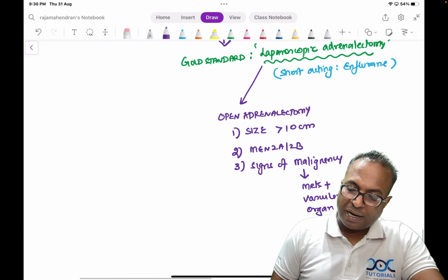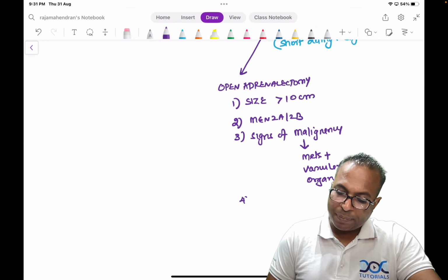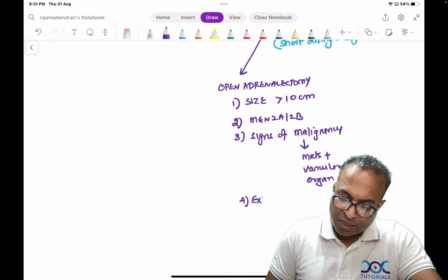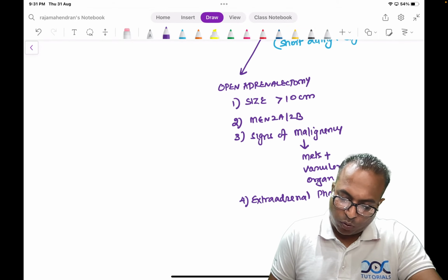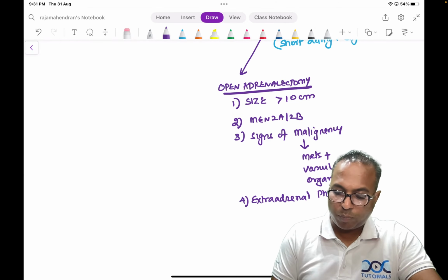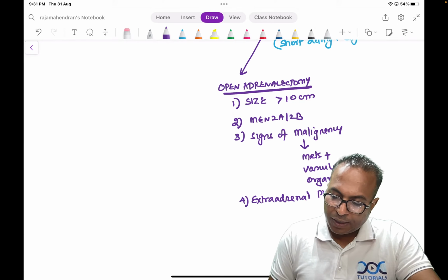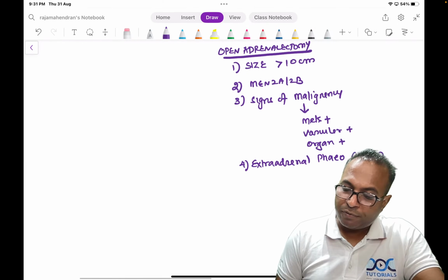Open adrenalectomy is done for tumors more than 10 centimeters, MEN 2A, MEN 2B, signs of malignancy, and extra-adrenal tumors. For extra-adrenal phaeochromocytomas, we go for open surgery instead of laparoscopy. So these are the indications of open surgery for phaeochromocytoma.